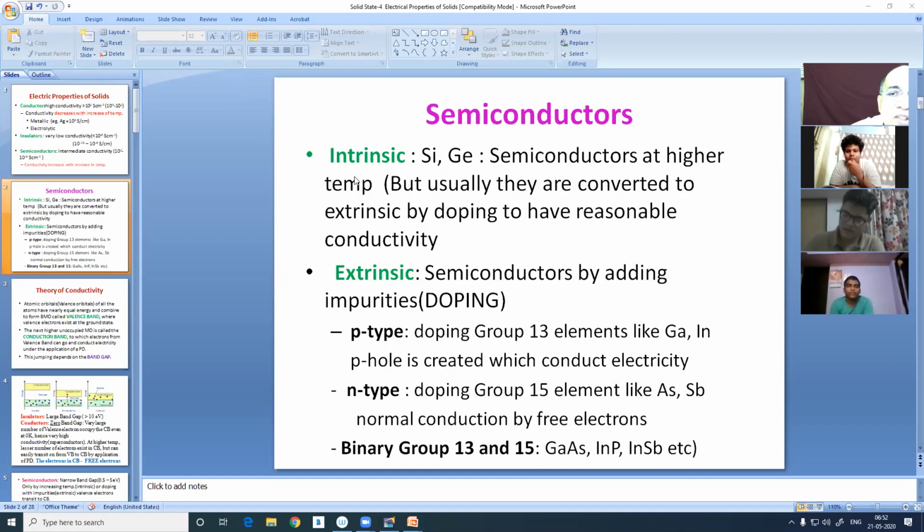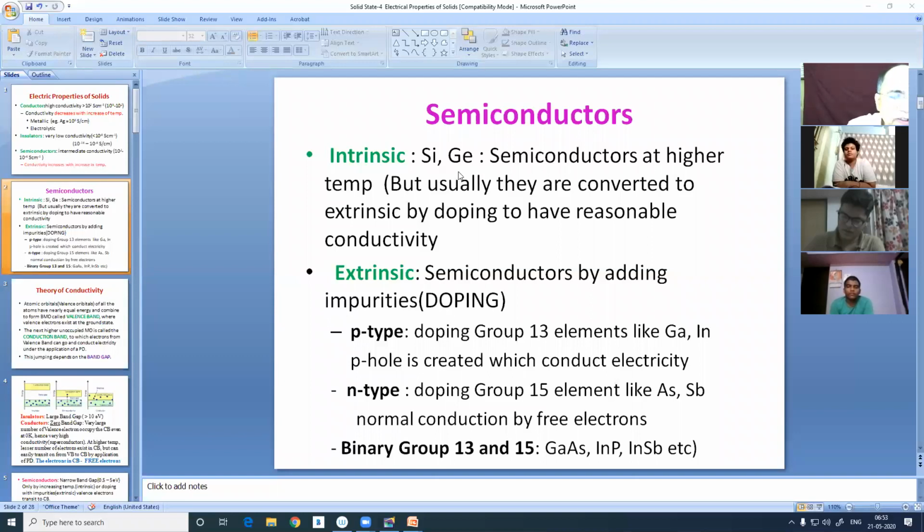Otherwise, silicon and germanium have conductivity in the range, as you know, from 10 to the power minus 8 to 10 to the power 2 Siemens centimeter inverse. And for intrinsic, it is very low. And when it is doped, the conductivity is enhanced, of course, remains within that range. So silicon and germanium are not used without being doped.